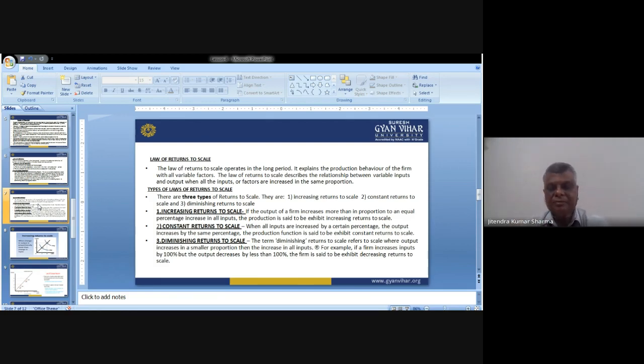So this law of return to scale has three types: increasing return, then constant return, and then diminishing return. It means up to a certain extent there is a proportionate increment in the output when we increase the input, and after that the things will remain constant. Whatever amount we increase, we have an increment in the output in the same amount.